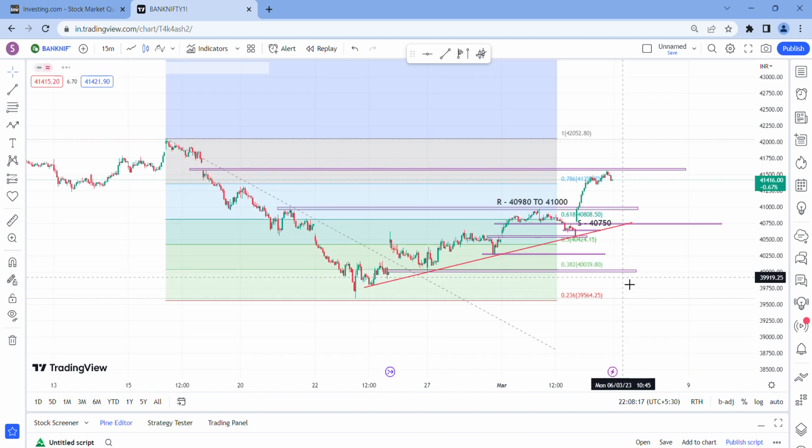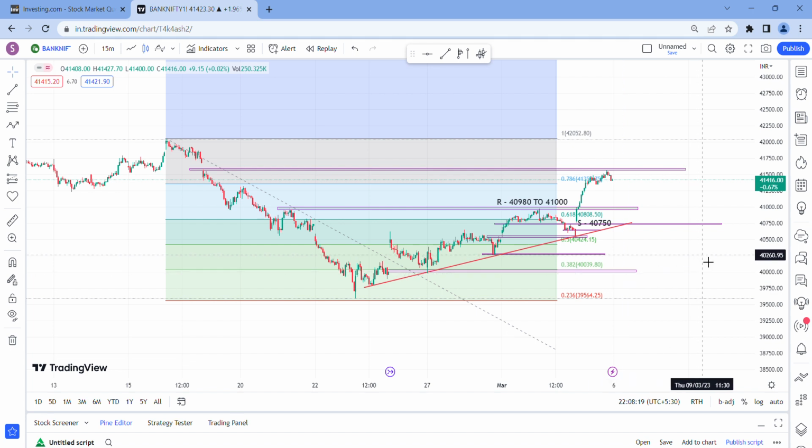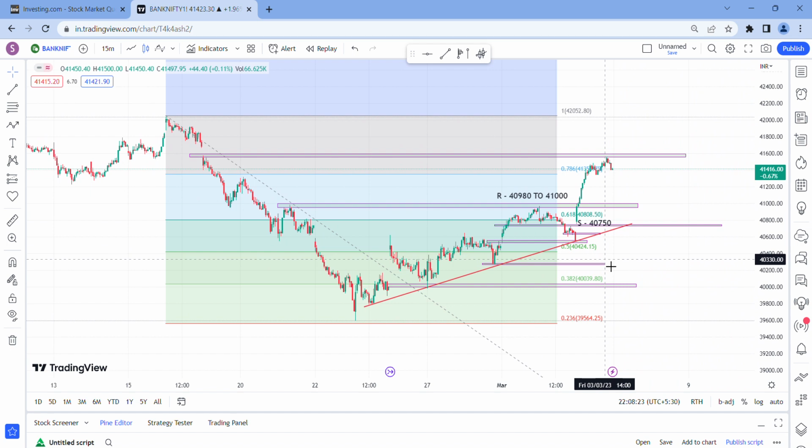If you take Bank Nifty, as I said yesterday, it was traveling in that trend line and it closed on that trend line, and there is also a very strong support here. There it closed.